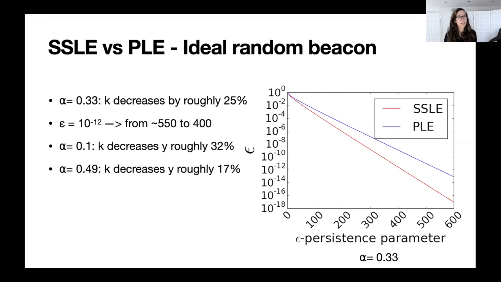For example, if we consider a probability of the attack succeeding of 10 to the minus 12, which is quite small, we can decrease the confirmation time from 550 to 400. This is for a 33% adversary. For a different adversary, for example a 10% adversary, we can decrease the confirmation time by 32%, or for a 49% adversary by 17%. So really, when we found this result, we were quite happy. We found that it's actually a very good gain in security.